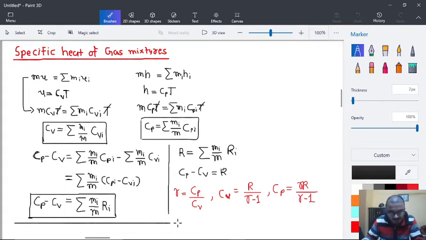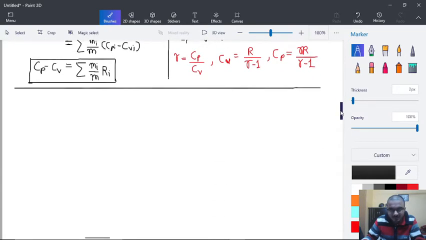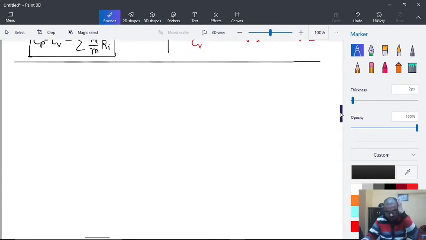Now we will take a slightly different point of view. Generally it is convenient to work in moles, so we will define the molar specific heats.